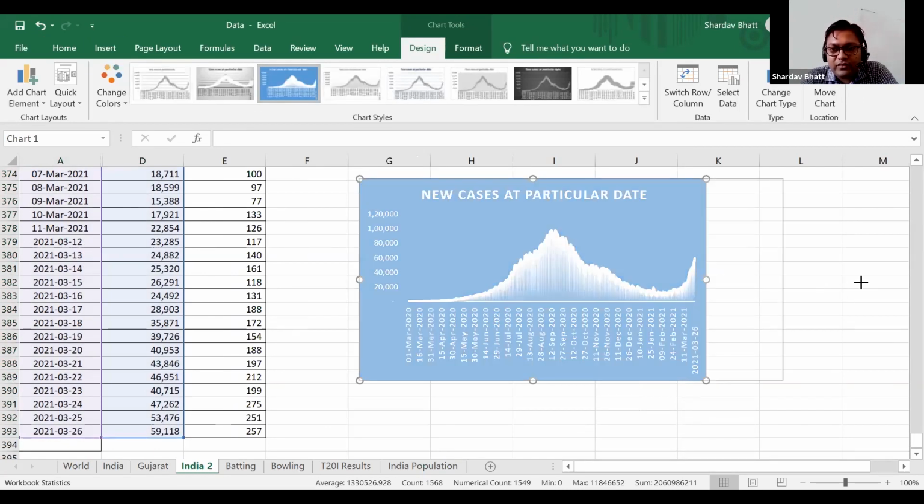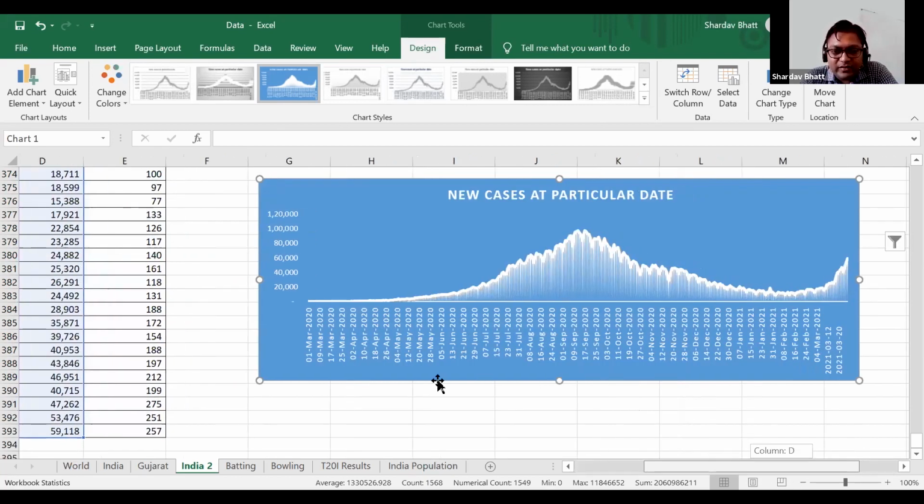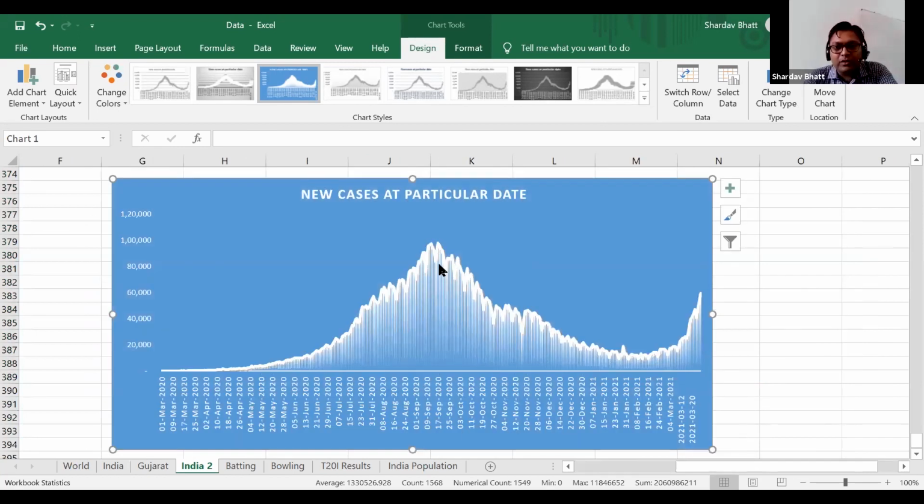I think this is nice, right? And this tells us a really nice story. It says that around September, COVID-19 was at peak, but it began to fall since October. It was looking like India is doing very nicely. Then again in March, COVID-19 is increasing, and this is yesterday's scenario. Up to yesterday, the data is available.